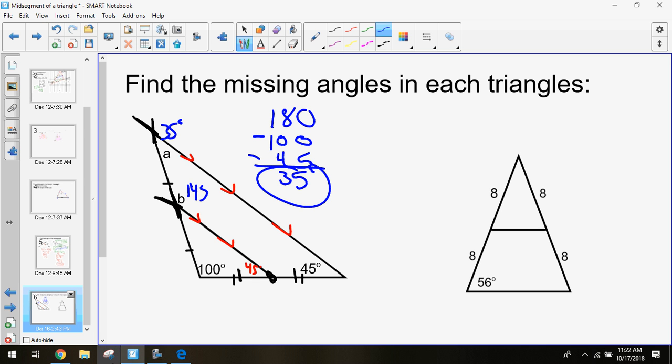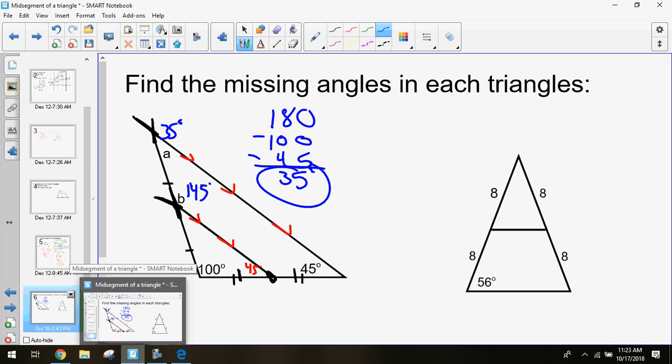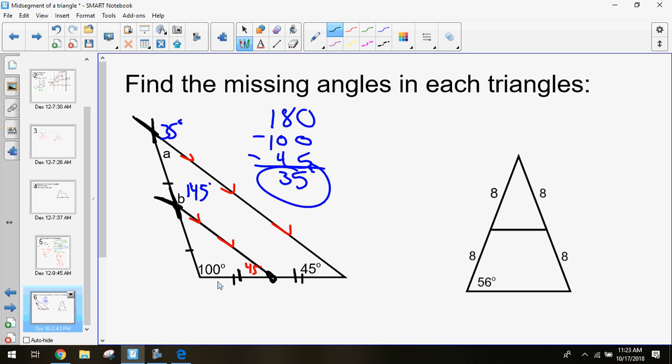Could you just add 145? Yes, you could. We could see another thing you could use, using other pieces of our information. We have this small triangle in here. B is an exterior angle of this small triangle. We know exterior angles are equal to the sum of the two opposite angles of your triangle. And so 100 plus 45 equals 145. Sorry, Gage, I didn't catch on to that. But no, that's good.